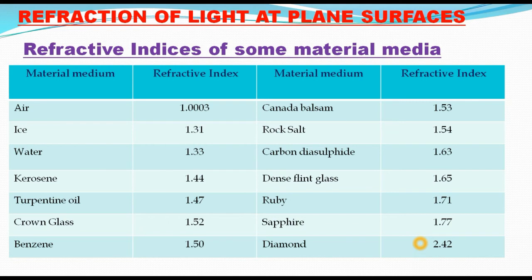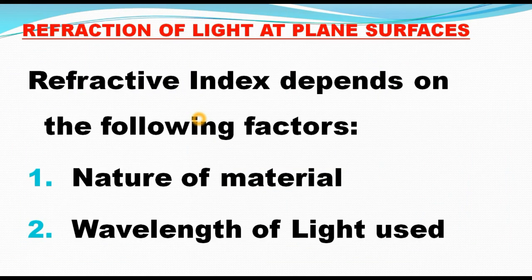So these values are also important in 10th class examinations. Among these values, which has the highest refractive index? Diamond. Diamond refractive index is 2.42, so it has the highest value among these materials. At the same time, air has the least value 1.003, approximately 1. So air has the least refractive index and the diamond has the highest refractive index.